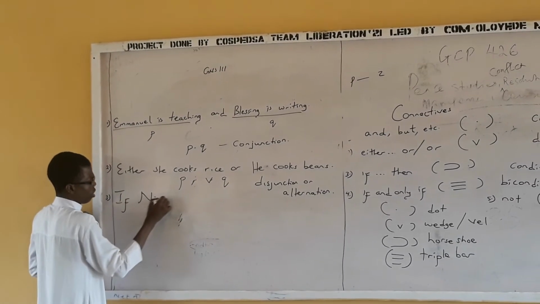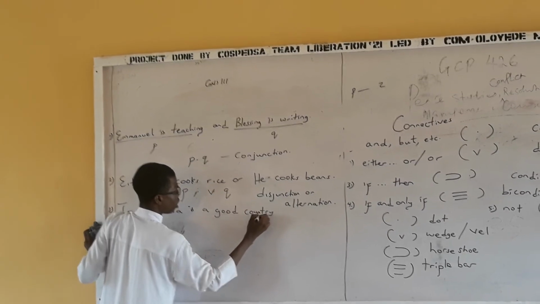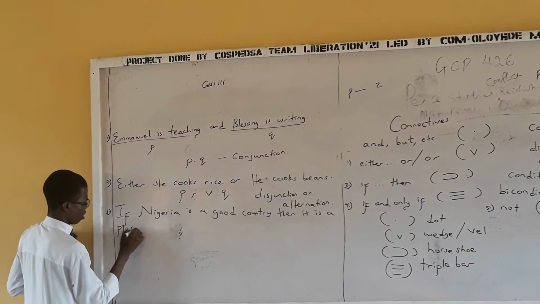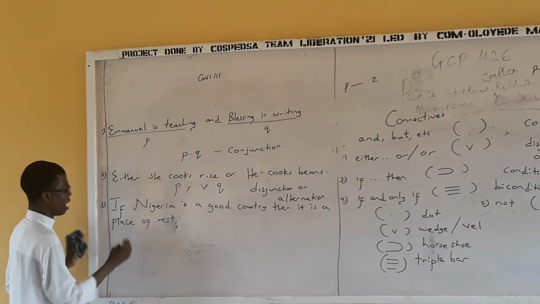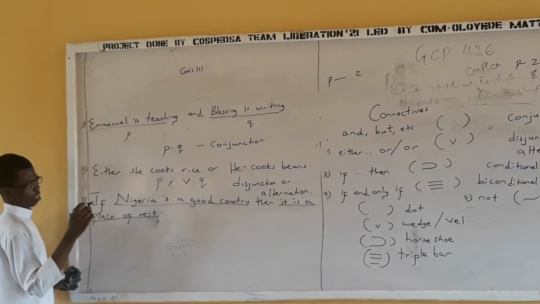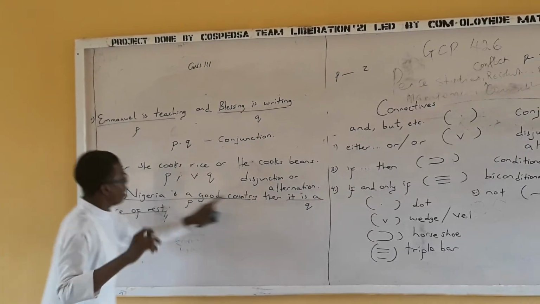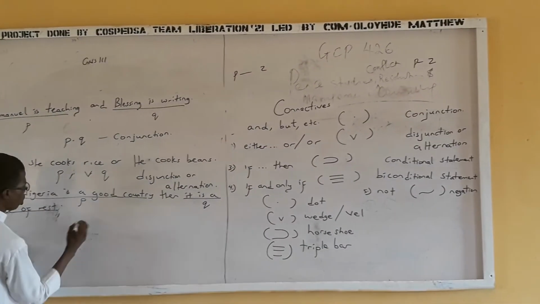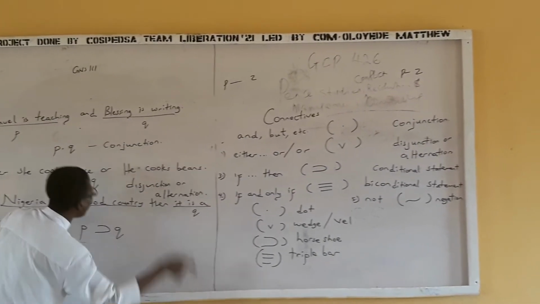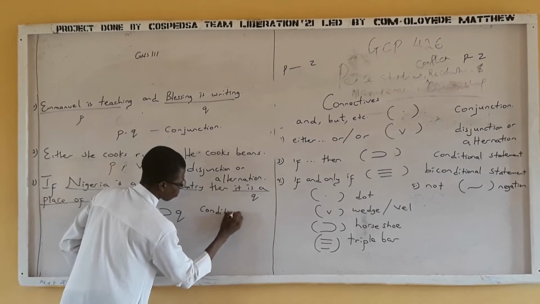So let's go this way now. If Nigeria is a good country, then it is a place of rest. Wow. So I have Nigeria is a good country. I have it is a place of what? Of rest. So I have this to be P, and I have this to be Q. I love P and Q so much. So I have if then. What is the symbol for if then? Horseshoe. So I have P horseshoe Q. What's the name of this statement? It is a compound statement, and the statement is a conditional statement. Conditional statement.